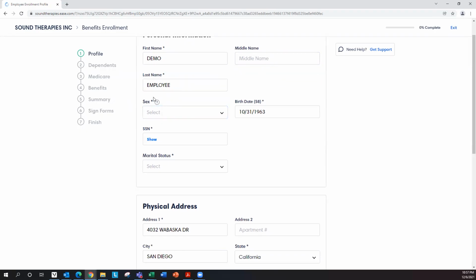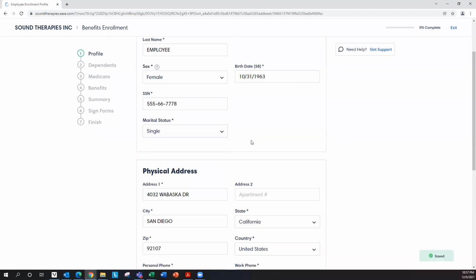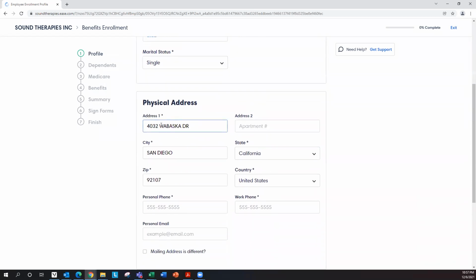However, your sex here is required, so I'll click female. The date of birth is required. Social security number is also required. Marital status is also required, so I'll choose single. And your address is also required.